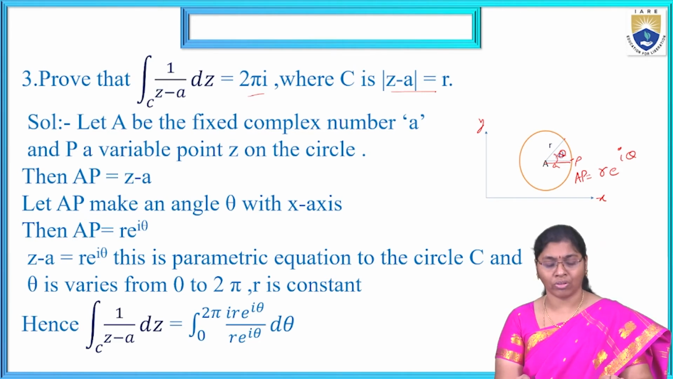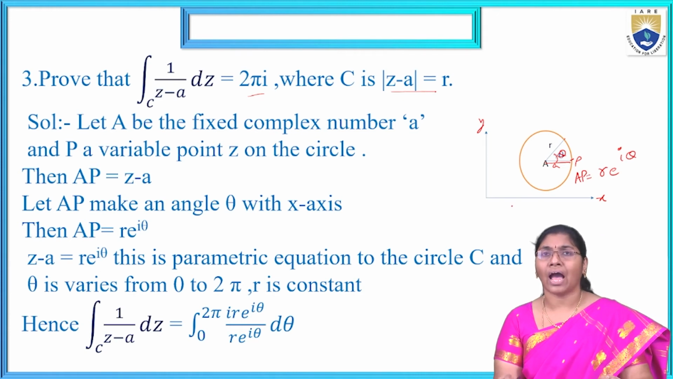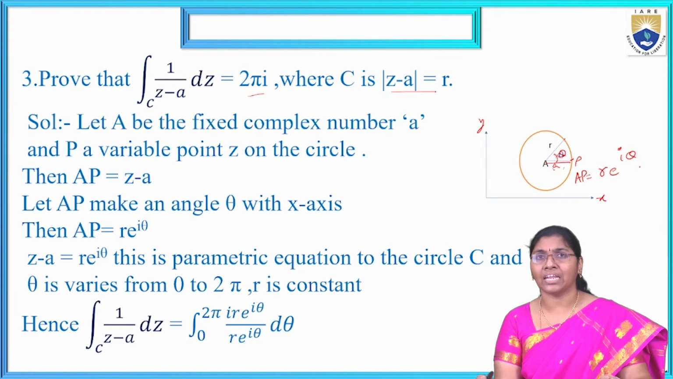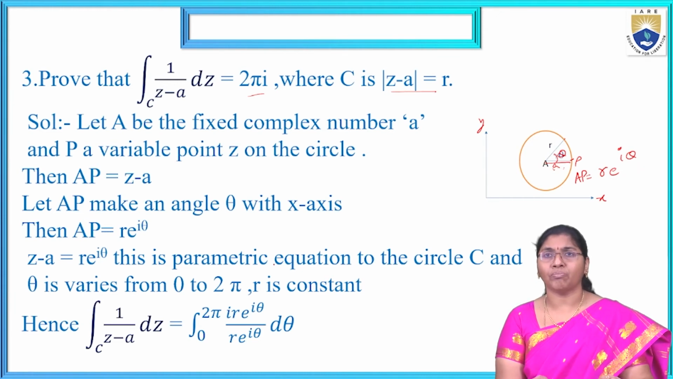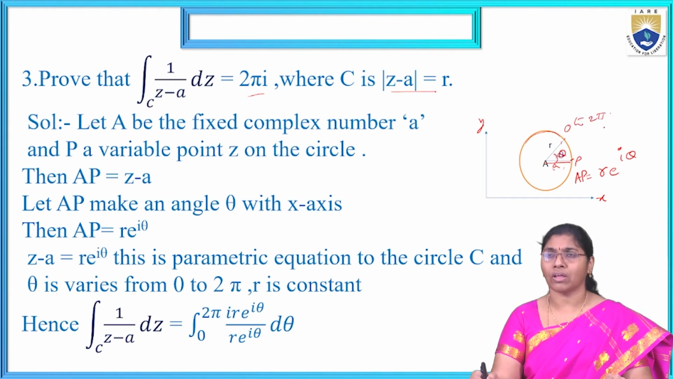Now, how to solve this: z minus a is nothing but R into e power i theta. So AP equals z minus a equals R into e power i theta. This is the parametric equation of the circle C, and theta varies from 0 to 2 pi. Earlier we know the total circle is 0 to 2 pi; always I am saying 0 to 2 pi.